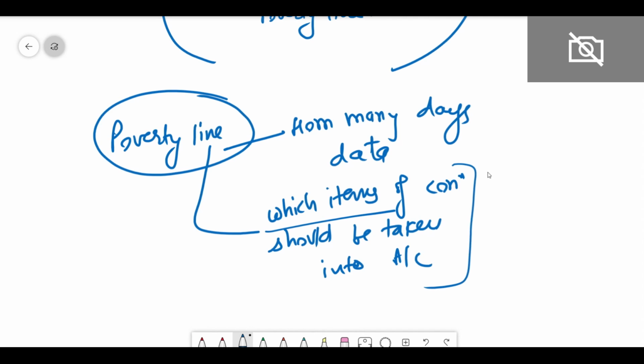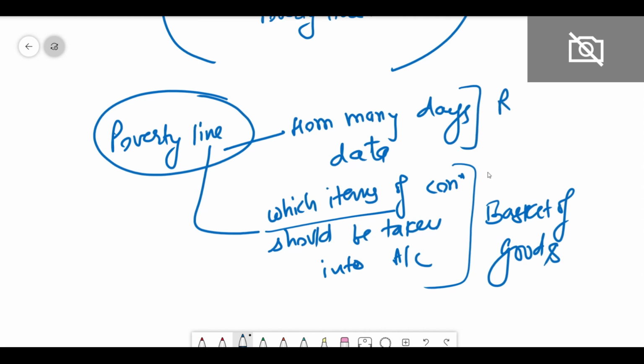So this is called the basket of goods. So what should be the basket of goods? Which goods should we consider? And this is called the reference period. What should be the reference period for calculating the poverty line?